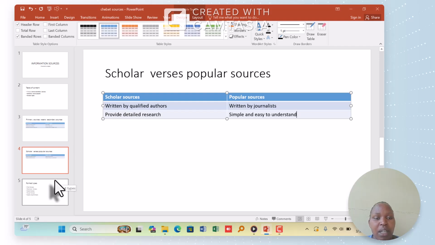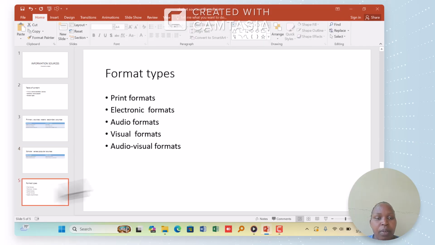Then the format types. We have the print types, electronic formats, audio format, visual formats, and audio visual formats. So friends, that's all about the sources of information.